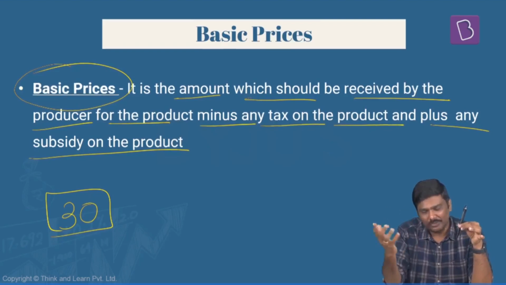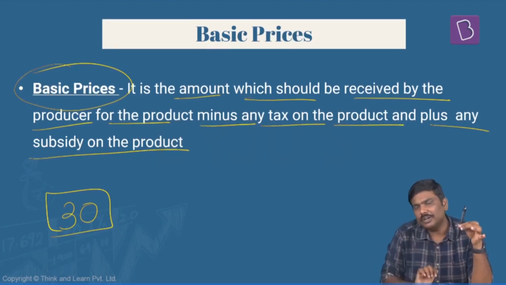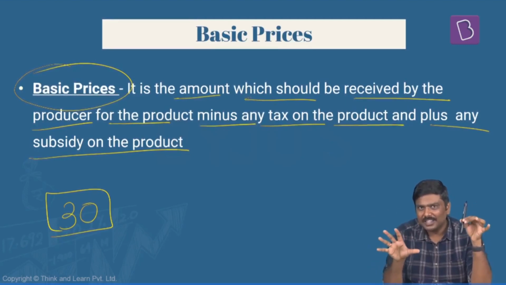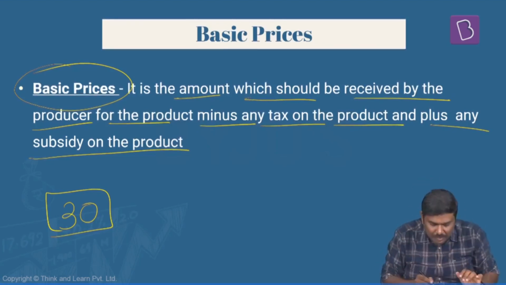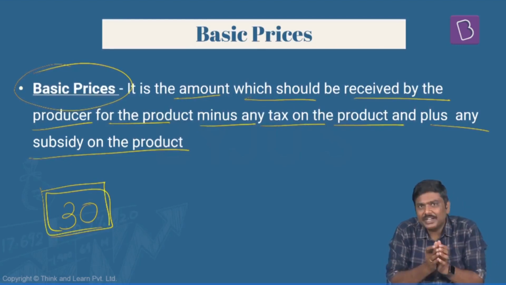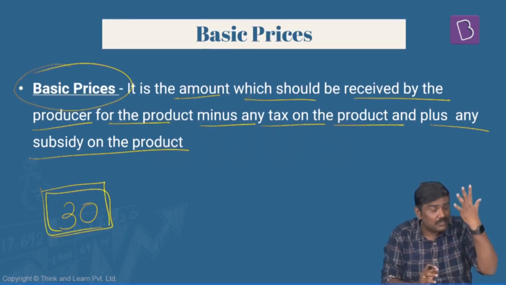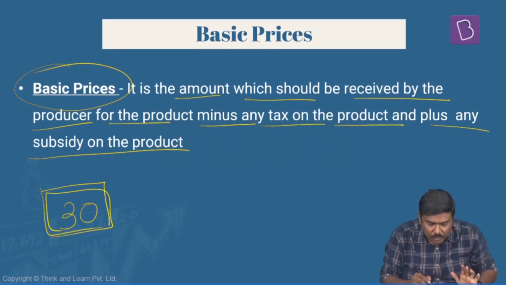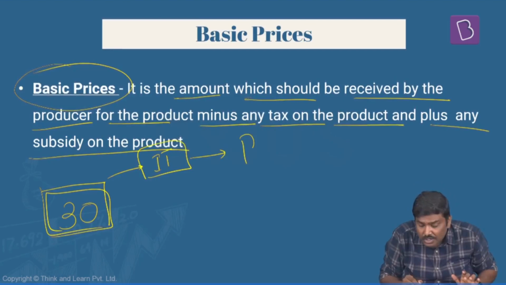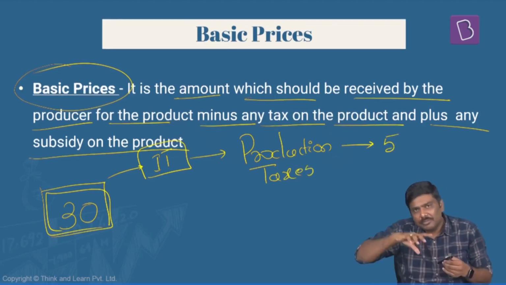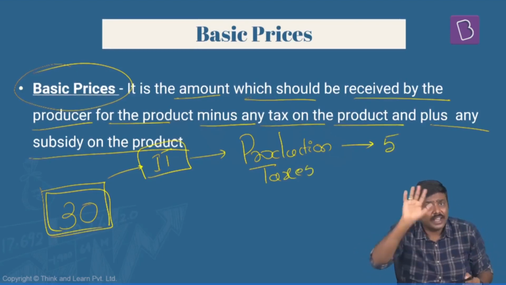Again, don't say, sir, what about profit? Input cost is already inclusive of profit. But what this GDP methodology says is, no, that is not correct. You would not want to get 30. You would want to get more than 30. Why? Follow this very carefully. To manufacture this pen, you would have set up a manufacturing facility. To set up the facility, you would have already paid certain indirect taxes. What kind of taxes? Production taxes. Imagine you have paid production taxes worth 5 rupees. Even before you manufacture the pen, you have already paid certain taxes of 5 rupees.